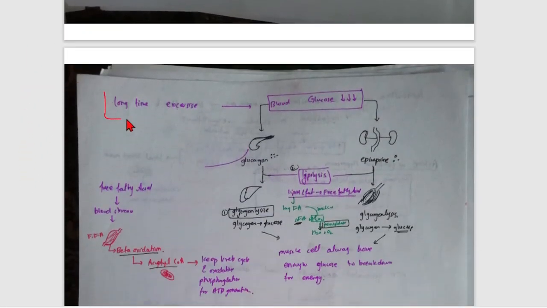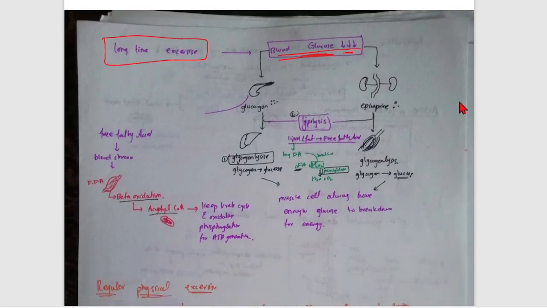Now, if you do long term exercise, what modification will happen? The blood glucose level decreases over a long time. When the blood glucose level decreases, what will happen? In long term exercise the blood glucose level decreases because it is used. Now what will it do?